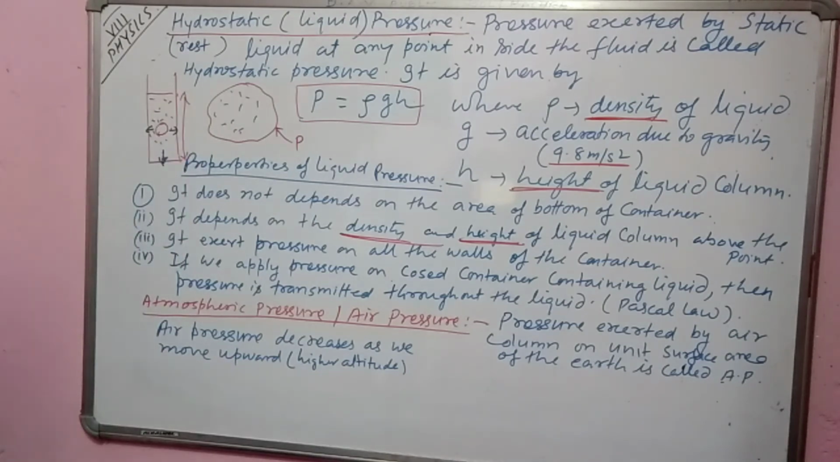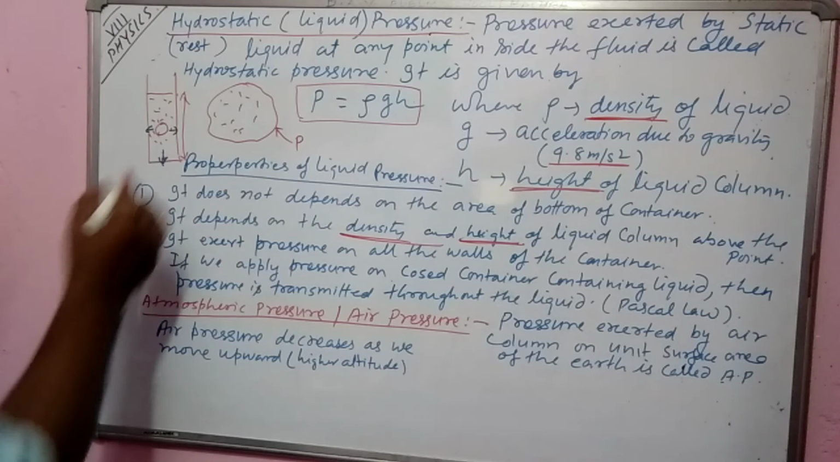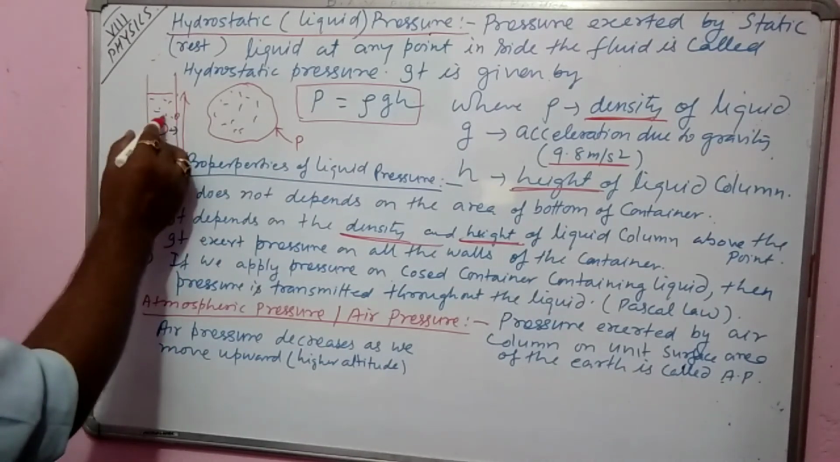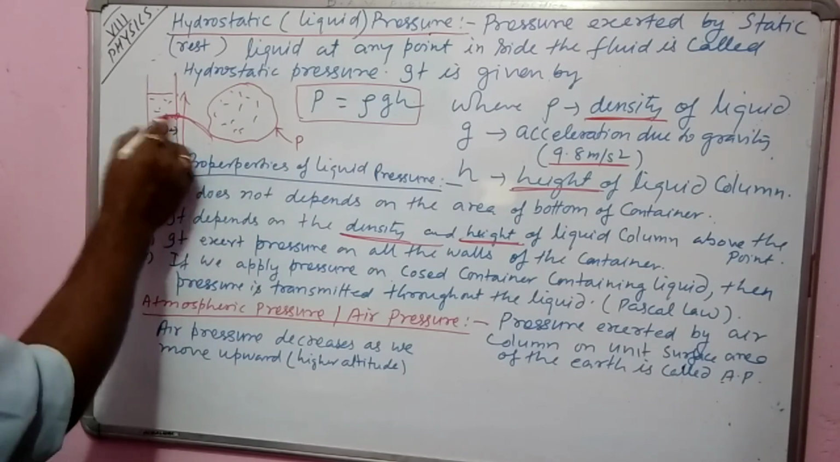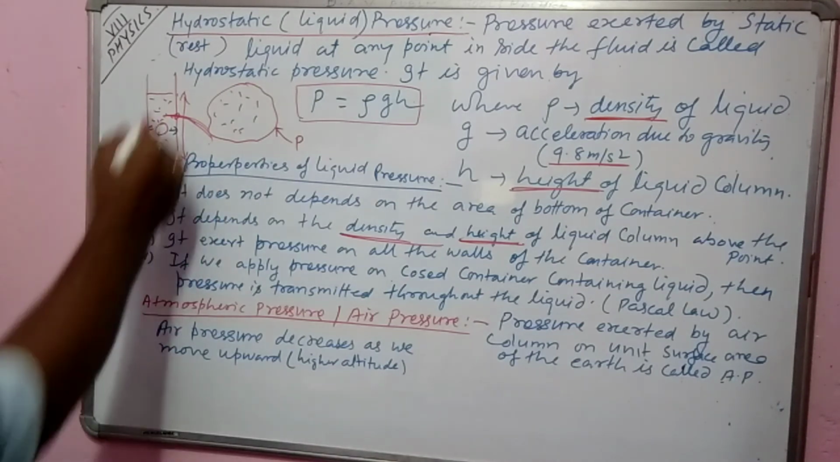Further in higher classes you will study Pascal's law, which says that if liquid is contained in a container and pressure is applied at any point, then that pressure will be equally distributed, undiminished, over the whole surface. So this is all about hydrostatic pressure, or you can say liquid pressure. If there is a hole here, what will happen? Due to pressure, the liquid will come out of this hole. So it depends on the height.